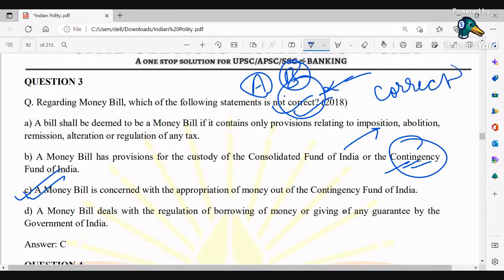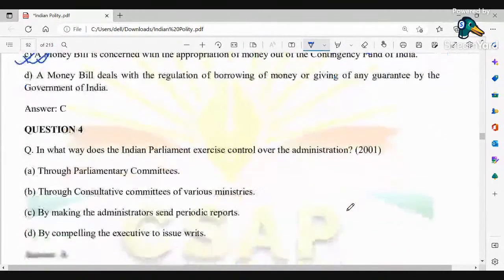So please do mind it when you are attempting these questions. So it is not correct is C. Okay, because a money bill is concerned with the appropriation of money out of Consolidated Fund of India. This is absolutely wrong. Okay, because it is concerned with the appropriation of money with the Consolidated Fund of India. Please do note all the differences. Okay, so you have got these explanations, you will see it later.